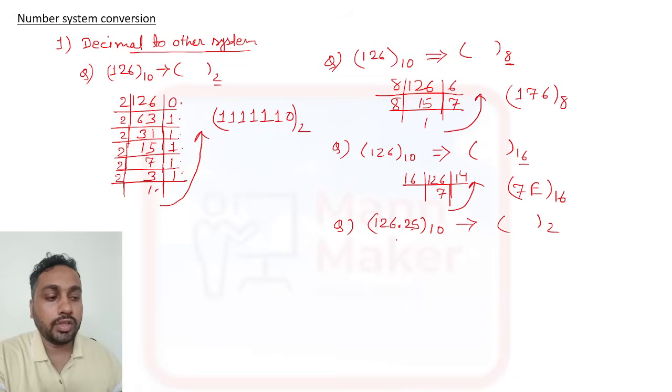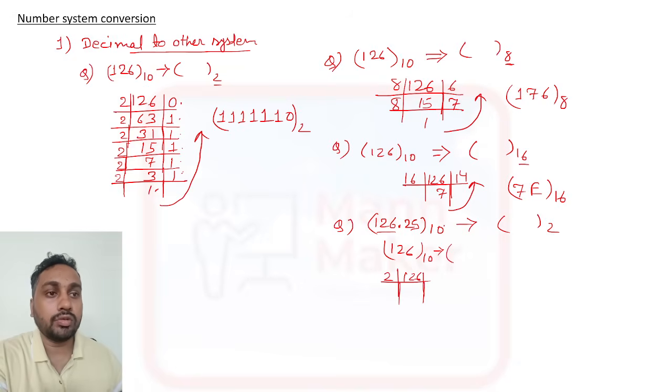If you get any dot number, meaning after the decimal point they give digits, and you need to convert to some other system, then for the left-hand side, that is 126, you need to follow the same division method.